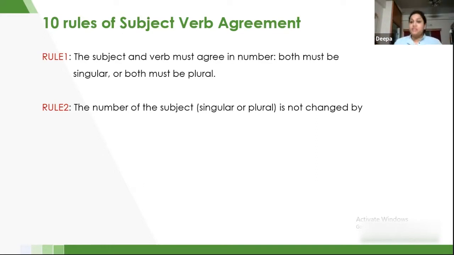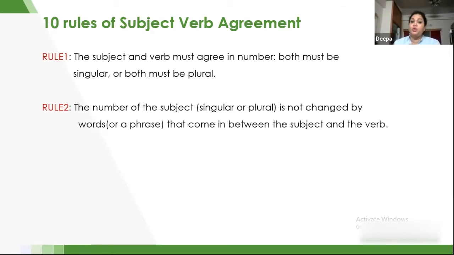Rule number 2: the number of the subject is not changed by words or a phrase that come in between the subject and the verb. For example, we just had an example where we tried to match the subject and the verb.